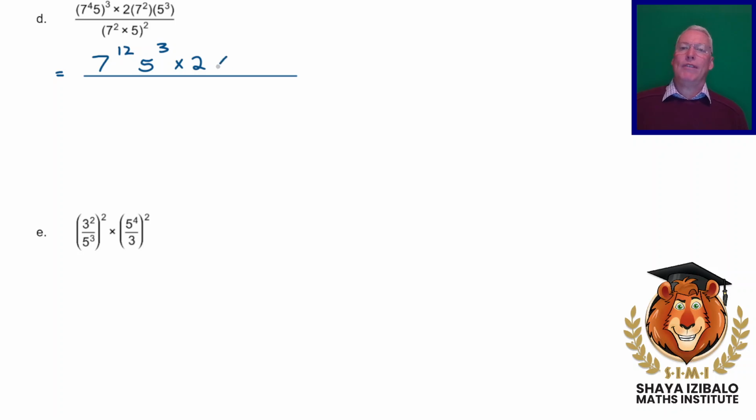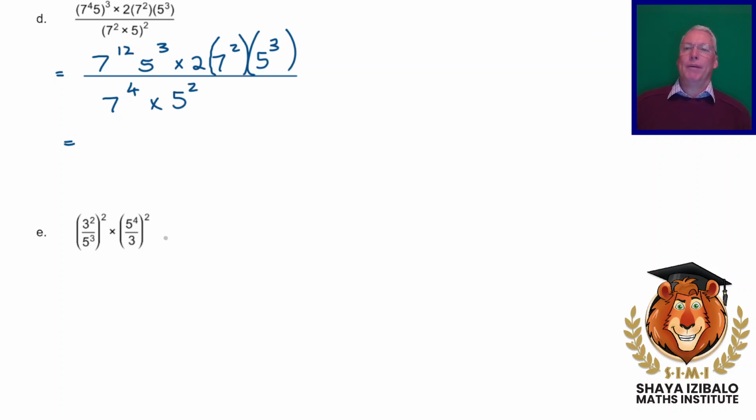Then there's a 7 squared. Notice I'm writing a times sign here. If I don't write the times sign, we may think that this is 27 squared. So either put a times sign or leave it in brackets like that. And we've got 5 cubed. On the bottom, this 7 squared needs to be squared. We're going to get 7 to the power of 4. The 5 needs to be squared.